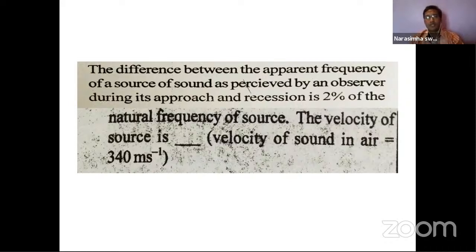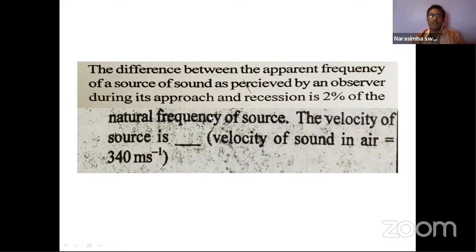So what do you understand about the velocity of the source? The difference between the apparent frequency of the source as perceived by an observer during its approach and recession. While it is coming closer and moving away, the percentage of apparent frequency change observed is 2% of the natural frequency.